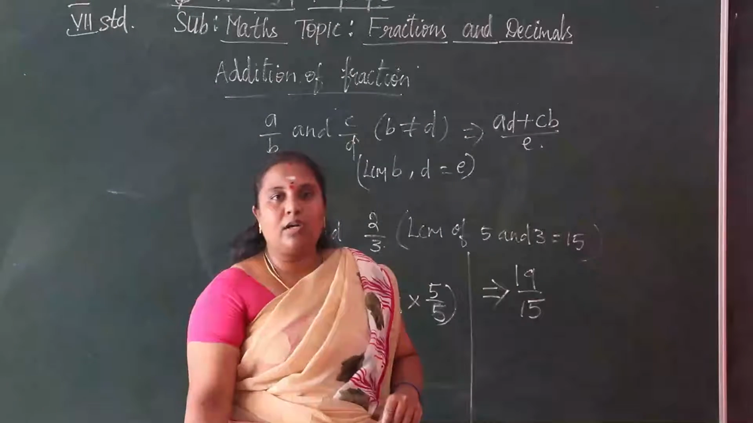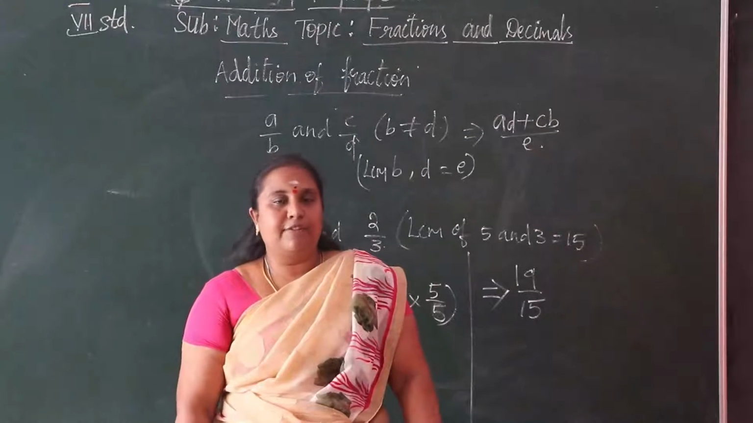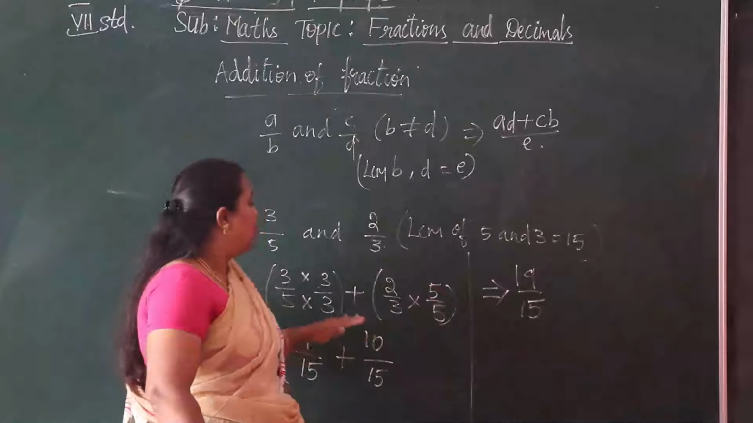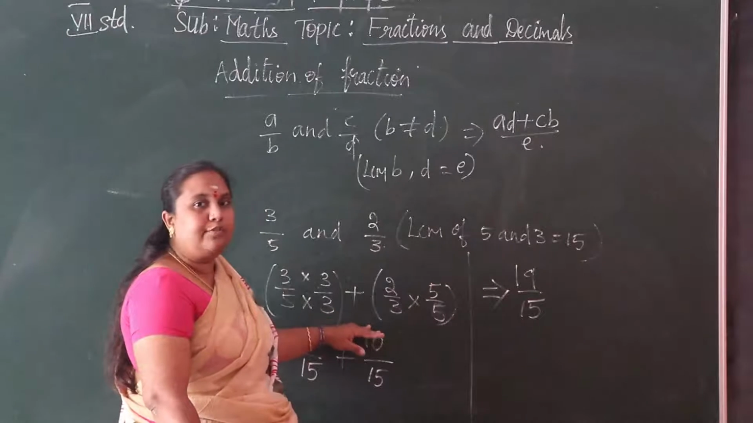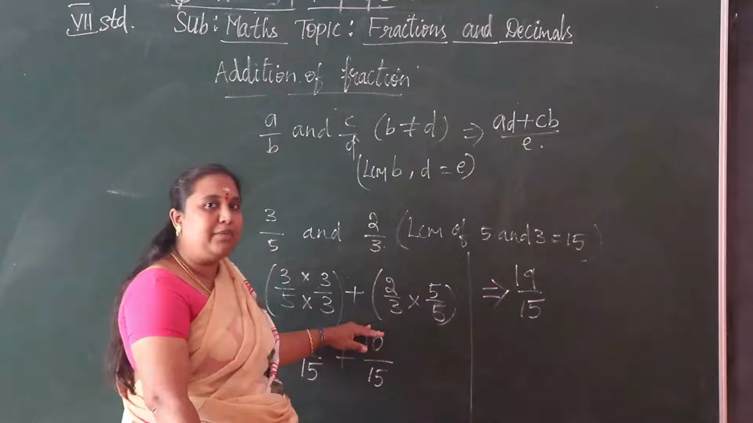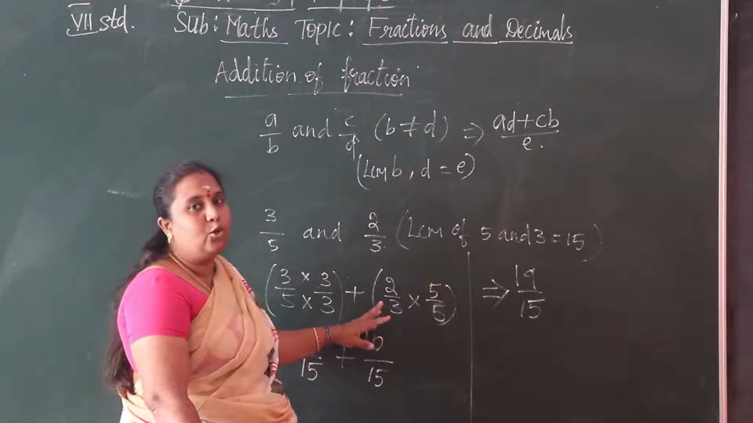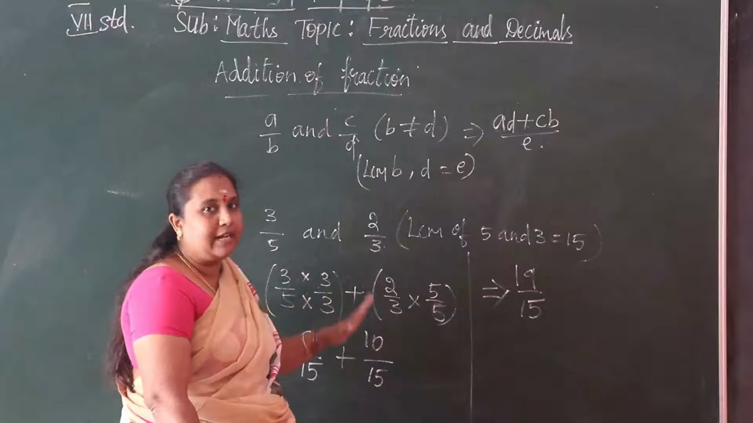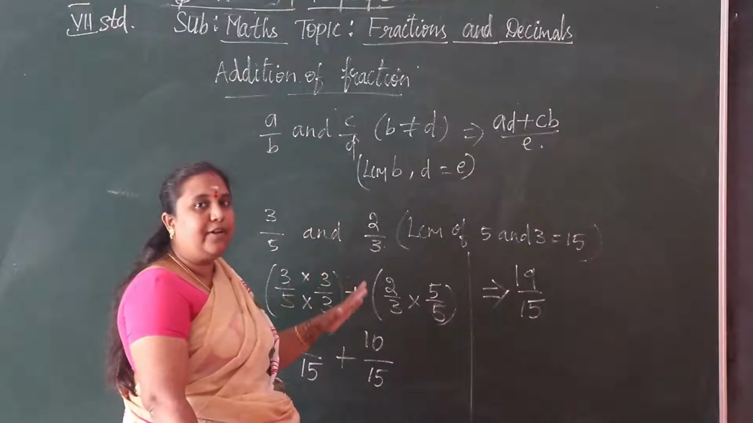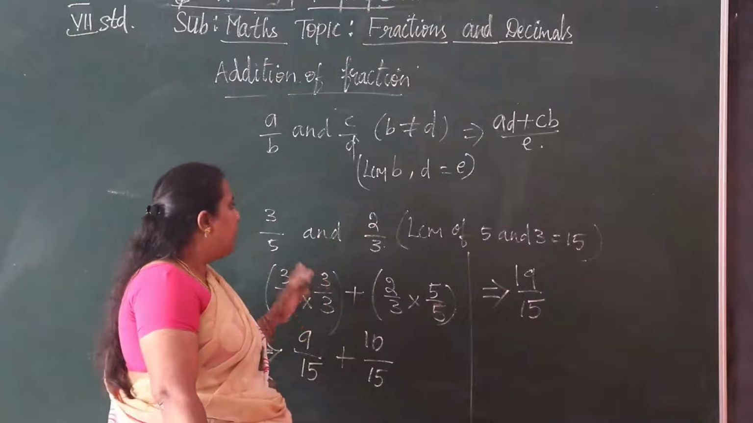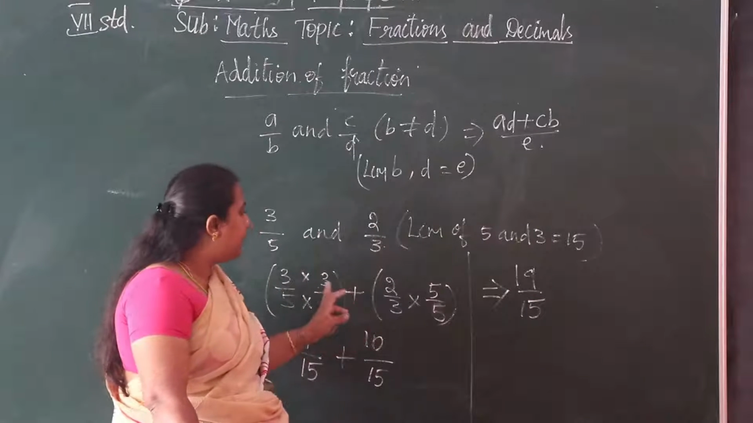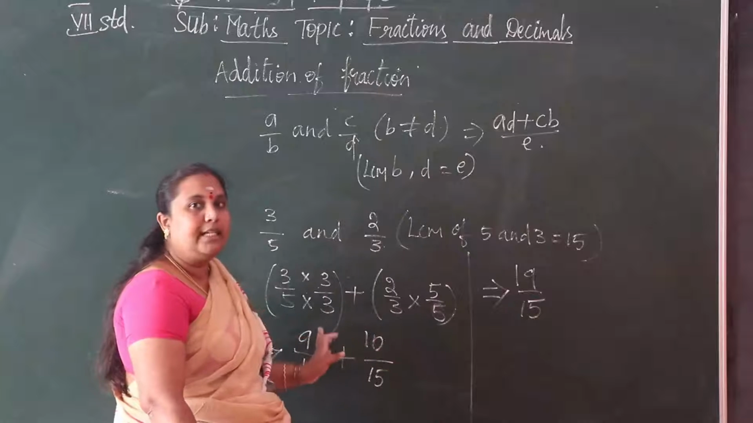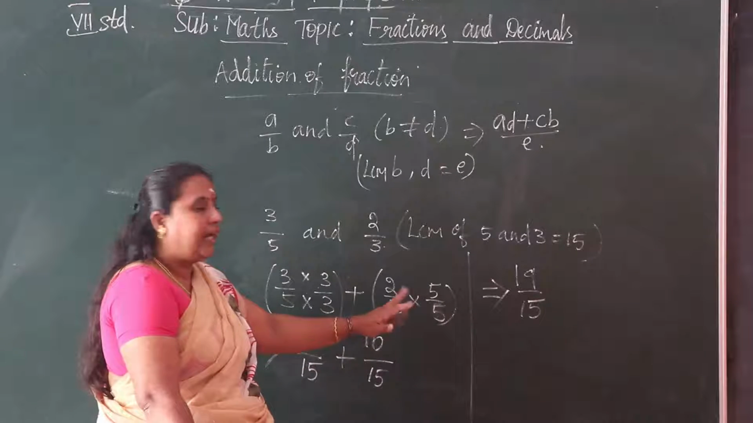Then we move on to the subtraction of the fractions. I thought you all understood the addition of the fractions. If it is the same denominator, we can add the numerators of the given fractions. If there are different denominators, we can make the denominators the same by taking the LCM of the given denominators, and then we can add.